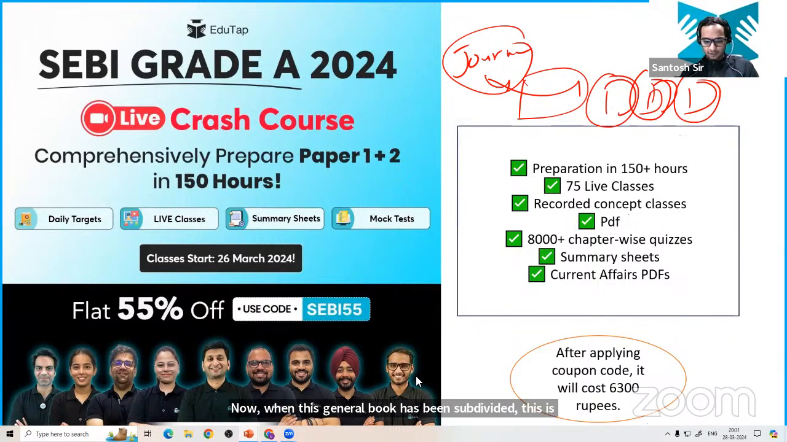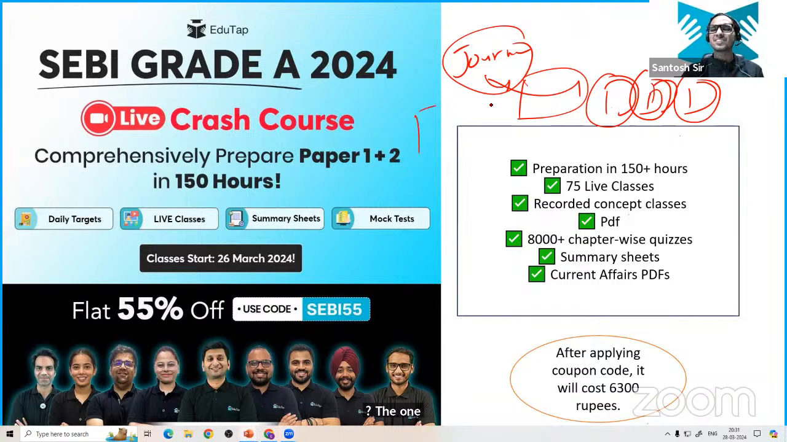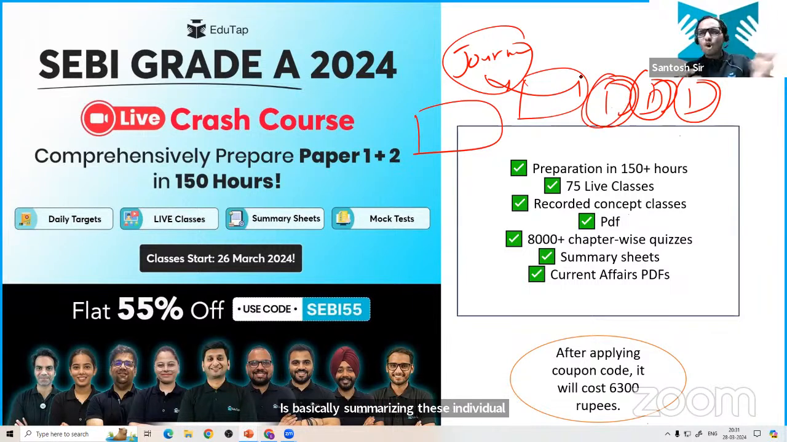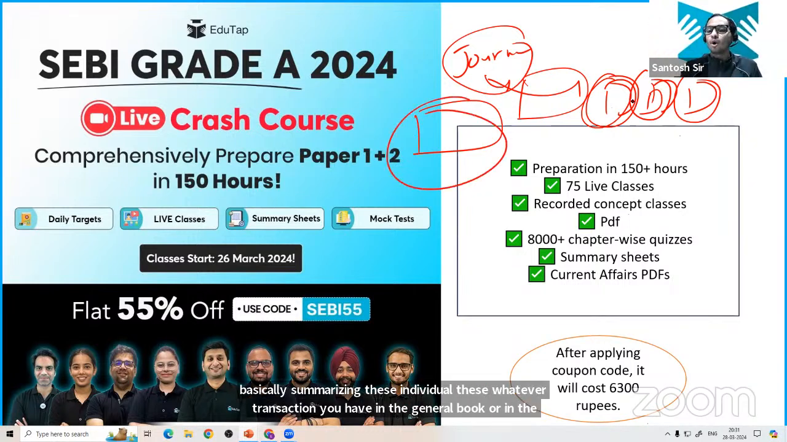Okay, now clear, Dhaval? And ledger is easy. Ledger is very easy. See, ledger is basically summarizing. Ledger is basically summarizing whatever transactions you have in the general book or in the subsidiary book. You are summarizing it at one place.